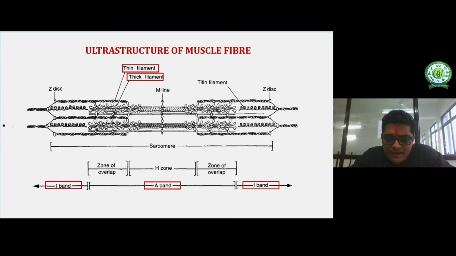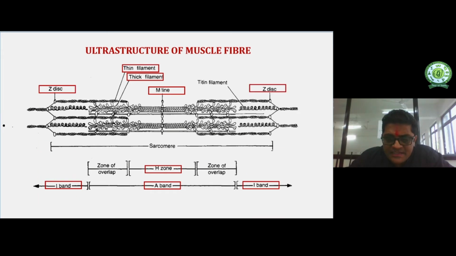The second one is the A band. The A band is the part of the skeletal muscle where both thick and thin filaments are present, so it possesses actin and myosin both, and it is the dark part of the skeletal muscle. Then the H zone, also known as Hansen's zone, where only thick fiber, only myosin, is present, and it is a little lighter than the A band. Then the M line. The M line is present at the center of the H zone where the two myosin filaments overlap each other.